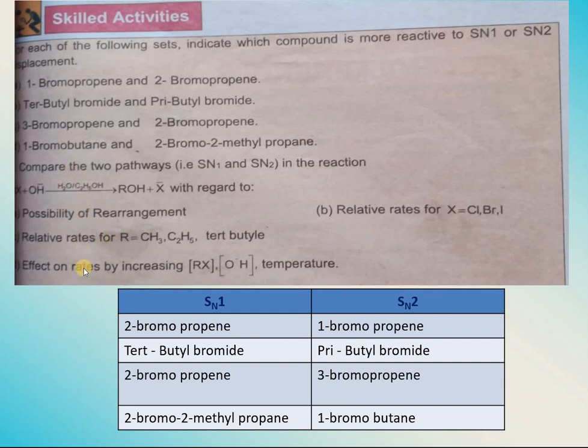You will have to do it by yourself at your homes and send me a photograph of the answers once you have done it in your copies, and send it to me on your WhatsApp group. Okay, this is your homework.